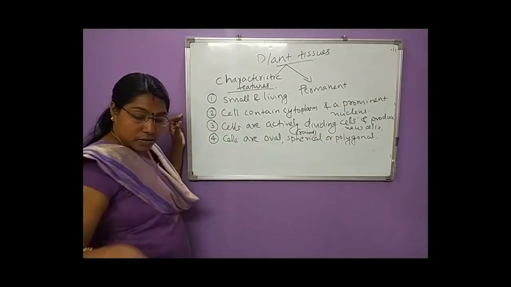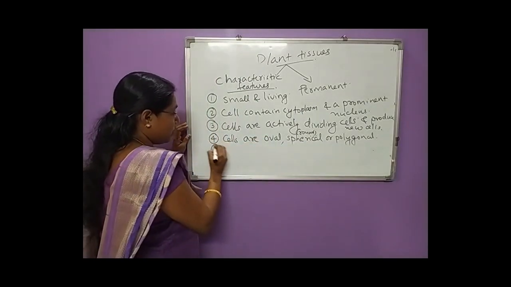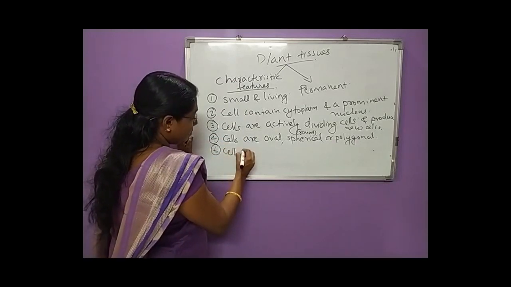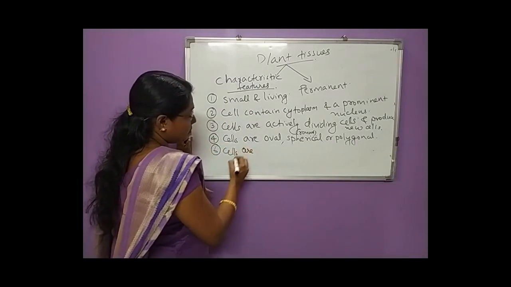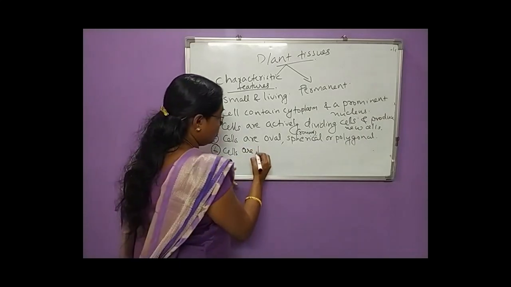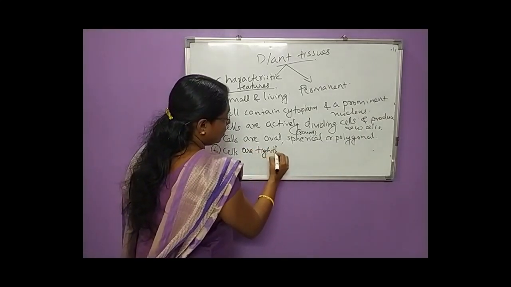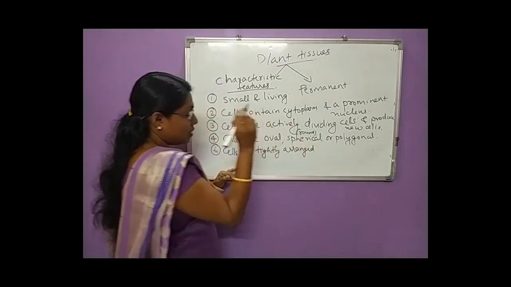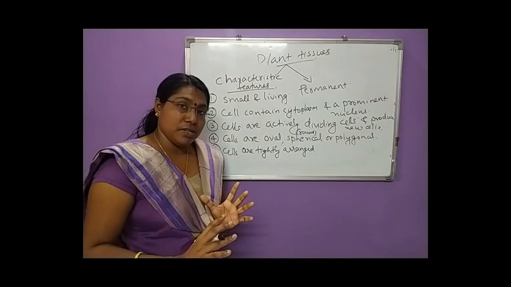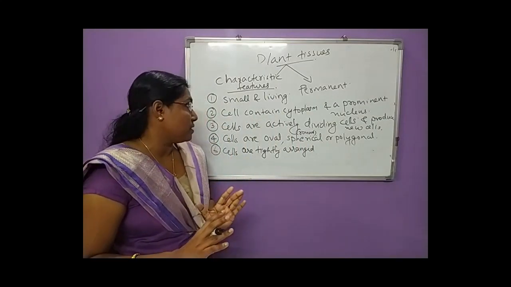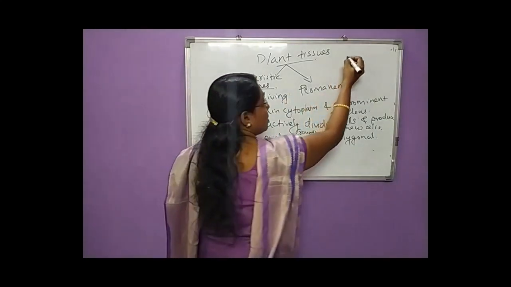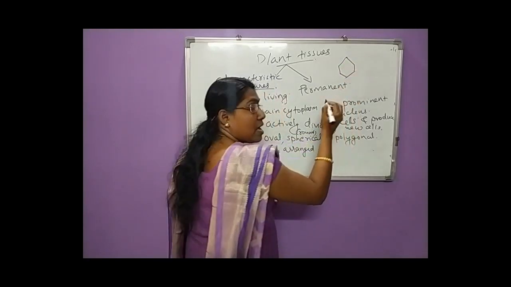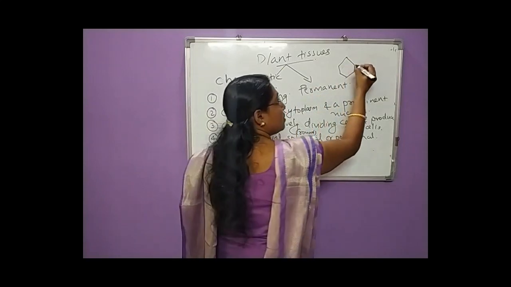Then the sixth point is that the cells are tightly arranged, without intercellular spaces. The shape is polygonal and the cells are arranged tightly.